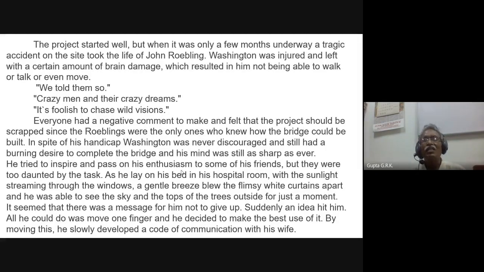Now he cannot talk, he cannot walk, he cannot move also. So that is his position now. He is completely bedridden. And people started telling, we told them so, crazy men and their crazy dreams. It's foolish to chase wild visions.